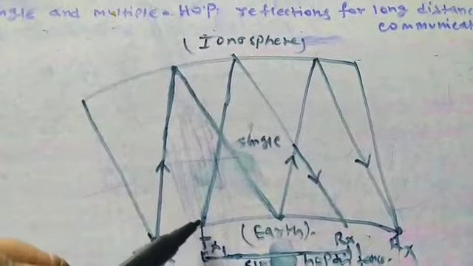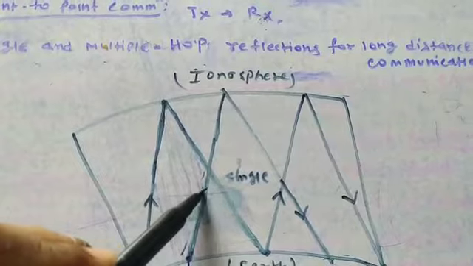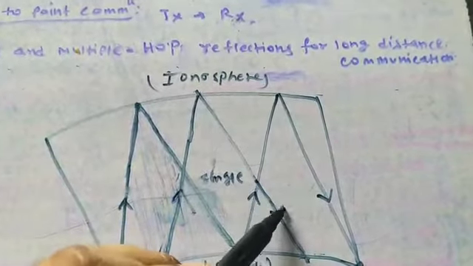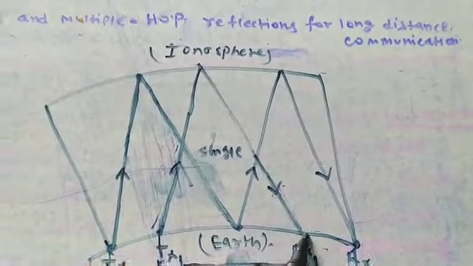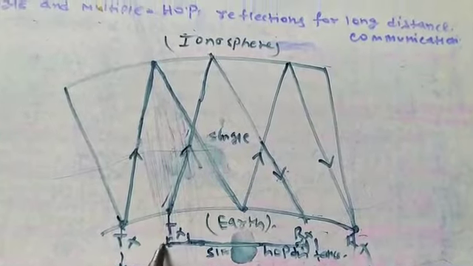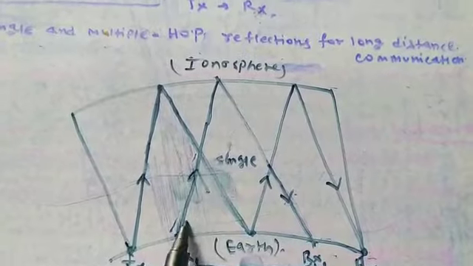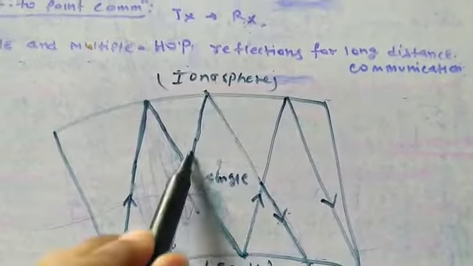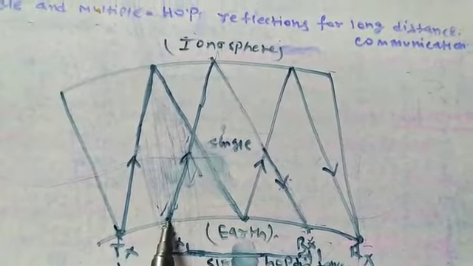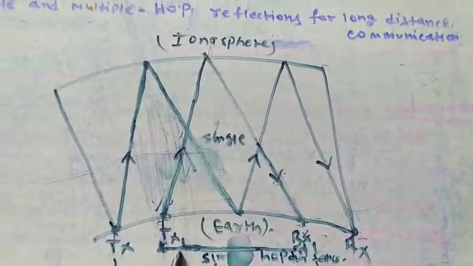In one case, from Tx1 to Rx1, the wave is going up inside the ionospheric layer and it is reflecting back to a different point. This is Rx1, and this is the Earth's surface. So Tx1 to Rx1 is the distance covered by ionospheric wave propagation in one hop. This is called a single hop. The wave is going up and coming back to the Rx1 point, a different point on Earth. That is why the distance covered between Tx1 and Rx1 is equal to the single hop distance.